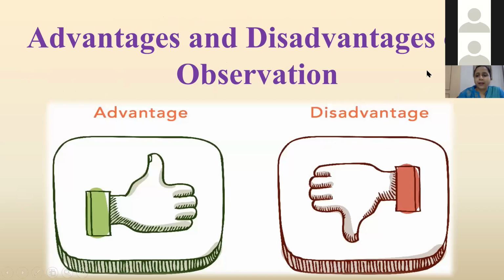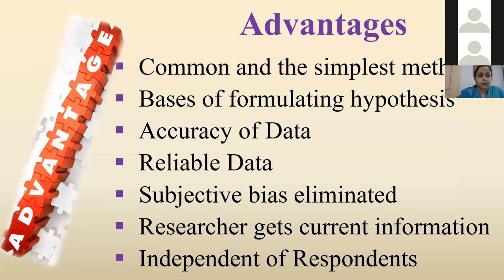Now we will see the advantages and disadvantages of observation. Advantages: common and the simplest method, basis of formulating hypothesis, accuracy of data, reliable data, subjective bias eliminated, researcher gets current information independent of respondents.